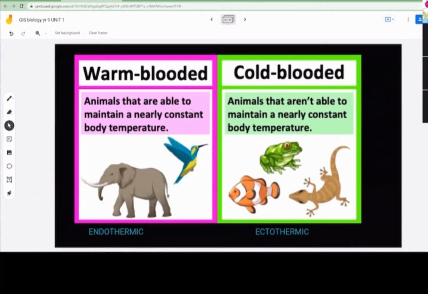Now, warm-blooded organisms are also called endothermic. Endo means inside, thermic means heat, to maintain internal heat. Cold-blooded animals are also called ectothermic. Ecto means outside, thermic means temperature, or heat.